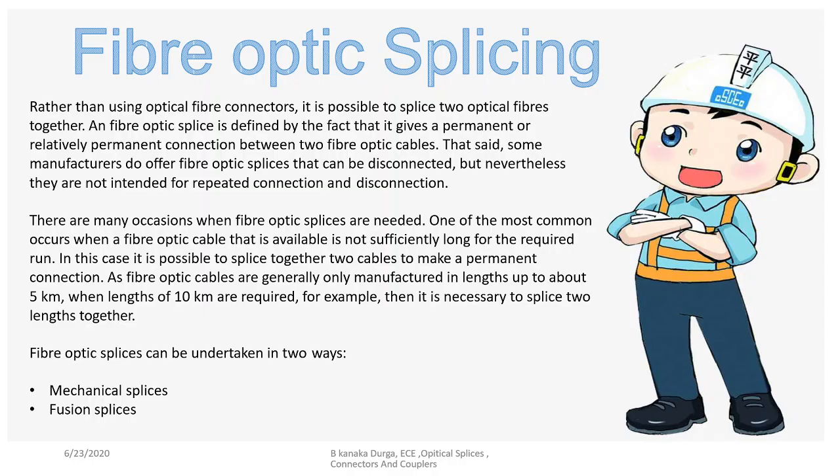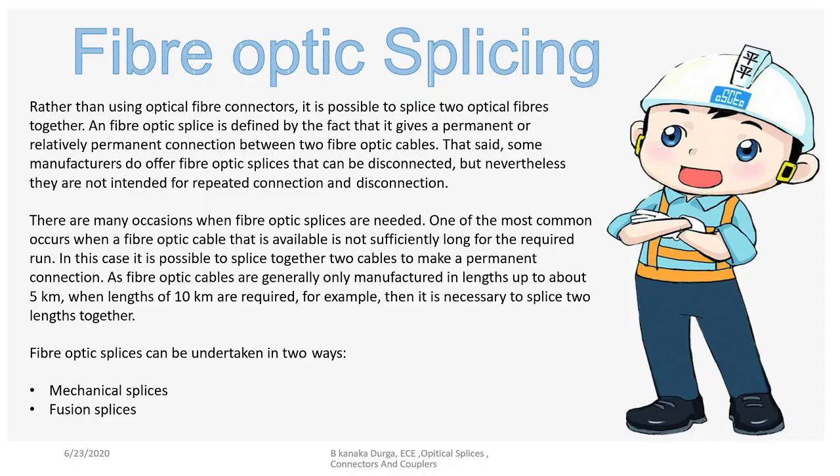If we do not do proper splicing, the light ray will enter from the core area into the cladding area. Once it enters the cladding area, the light is lost. It cannot follow the total internal reflection concept. Almost all the energy will enter the cladding area and the information is lost. So in order to overcome those problems, we require better splicing concepts and better connectors.